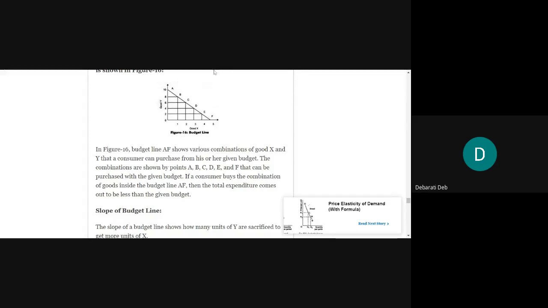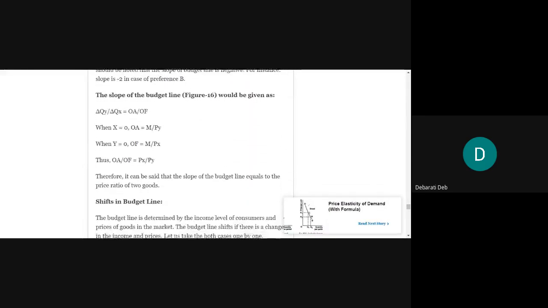Any combination of goods which the consumer cannot buy is beyond this straight line. It cannot be at the right hand side of the straight line, but it has to be always either on the straight line or at the left hand side or at the lower side of the straight line. Okay, because that is the constraint. Beyond this, the consumer's choice of the combination of goods cannot go.